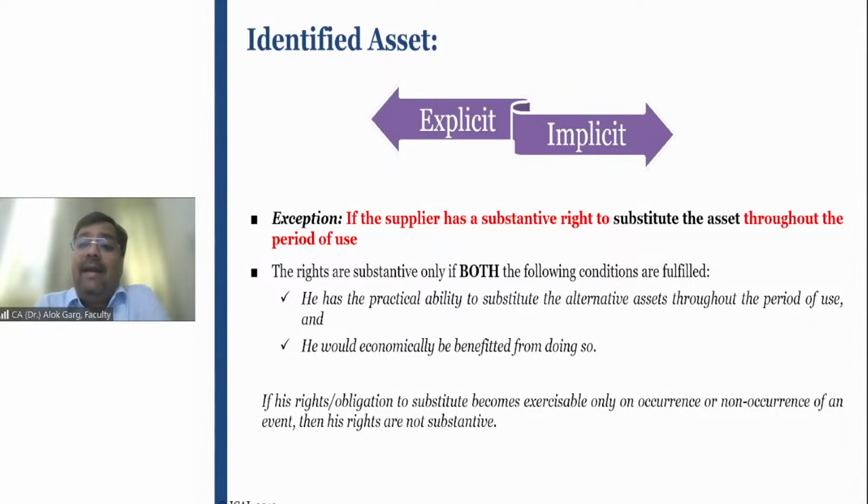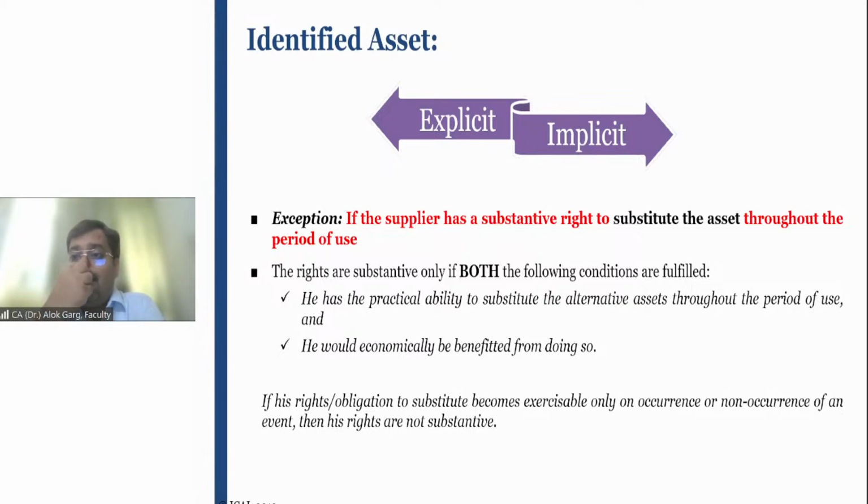What is meant by identified asset? Identified assets are those assets which are explicitly stated in the contract, or it is implicit in the contract. What is meant by explicitly written in the contract? All property related agreements, right? They are the explicit case of identified asset. You have seen that the description of the property, the address of the property, is given in all the property rental agreements, right? So this is the case of explicitly mentioned identified asset.